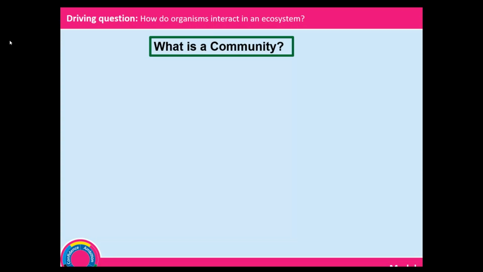What is a community? Please, by the way, feel free to pause the slides and write down these definitions because you need to know them. You're going to be questioned on them when we get to the quizzes. So please make sure you write down the definitions. Feel free to pause the video as we move on. Now, a community is all the different organisms that are found in a particular habitat.